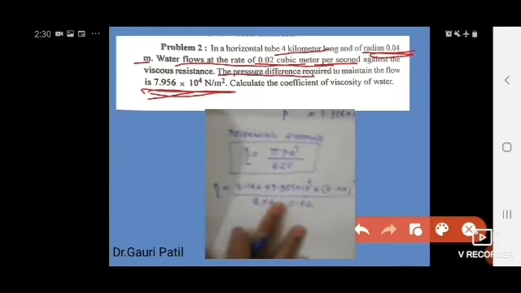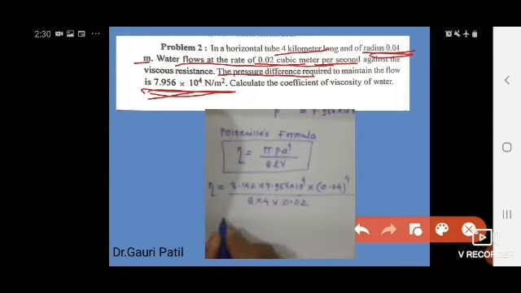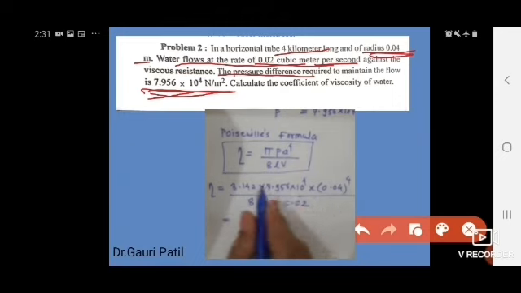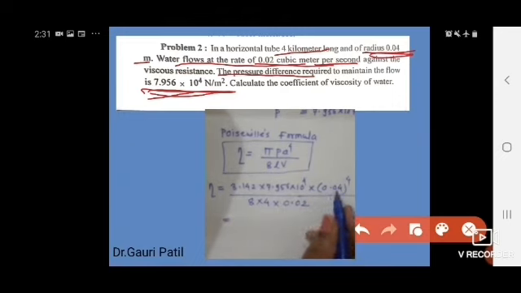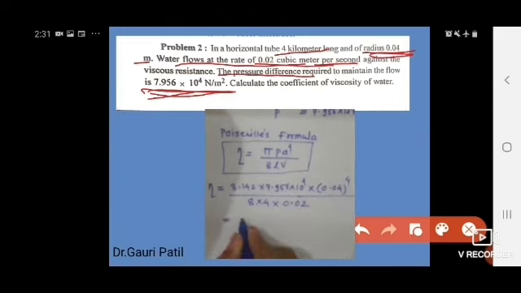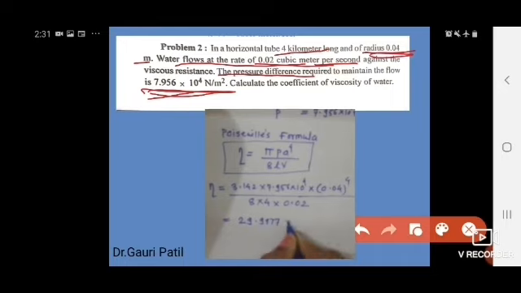Okay students, so you try to solve this by using calculator. Here we get 29.9977 into 3 into 10 raised to minus 6 into 10 raised to 4.